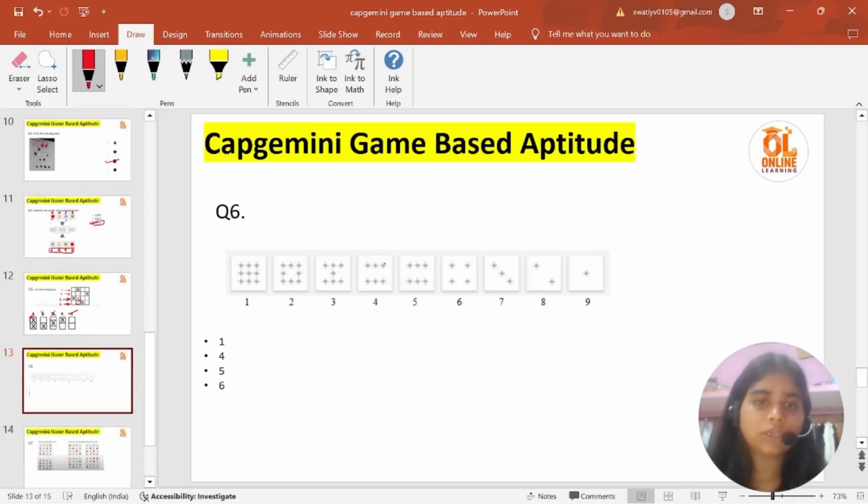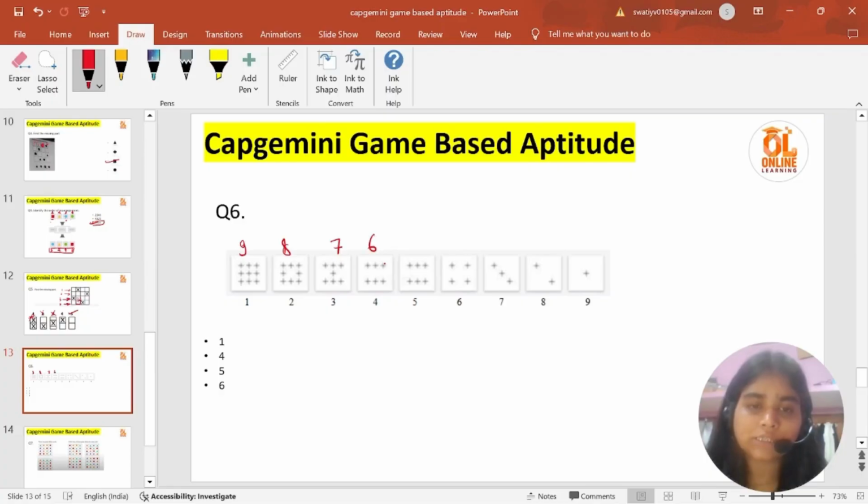So can you see in this game what it is saying, that you have to find the odd one out. Okay, so just calculate the number of plus. 1 2 3 4 5 6 7 8 9. We are having 9 plus symbols here. We are having 8 symbols here. We are having 7 here.